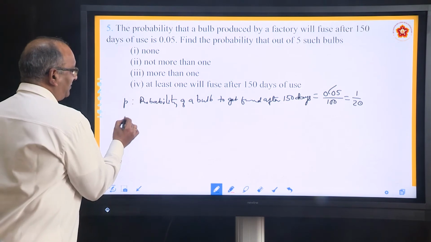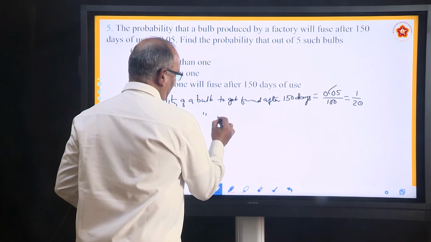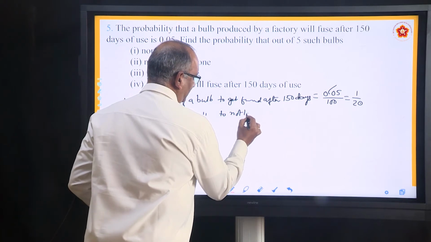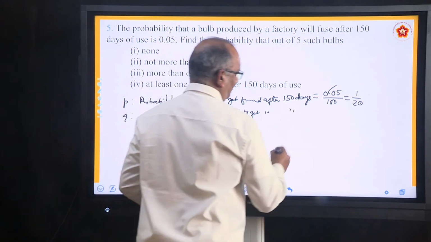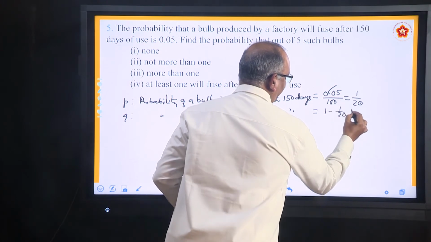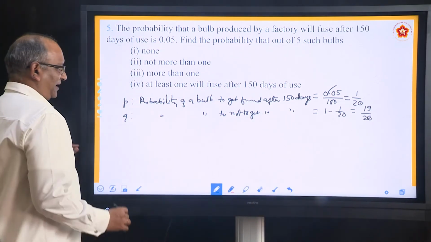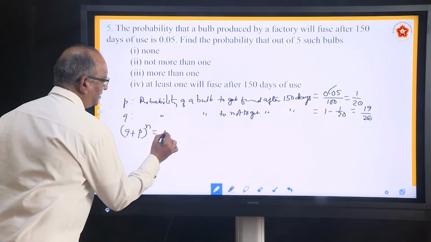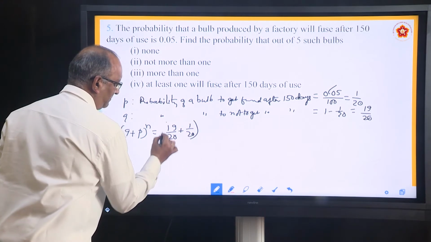So, in that case, what will be Q? Probability of a bulb to not get fused after 150 days. How much will it be? 1 minus 1 by 20, it is 19 by 20. So, what will be our binomial expansion? (Q plus P) to the power n, (19 by 20 plus 1 by 20) to the power n.